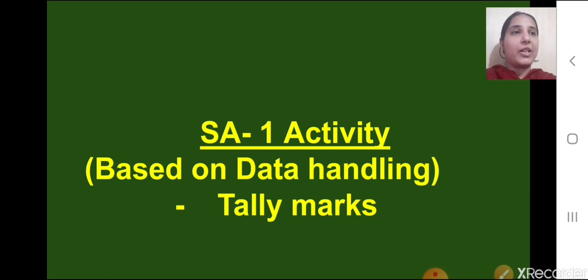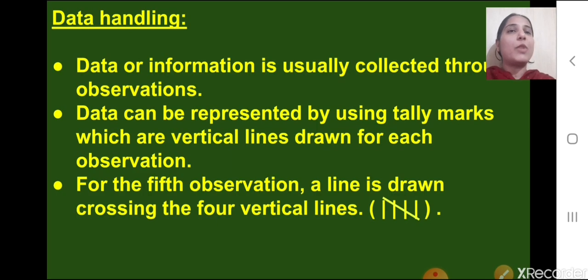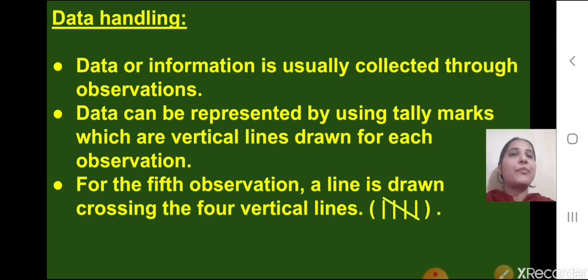Now what will come in activity? So your activity is based on data handling, and in data handling it has tally marks. So first of all children, what is data? Do you know what is data? Okay, data or information is usually collected through observations. When you observe something and then you collect the information regarding that, that is called data. Okay. Now data can be represented by using tally marks, which are vertical lines drawn for each observation.